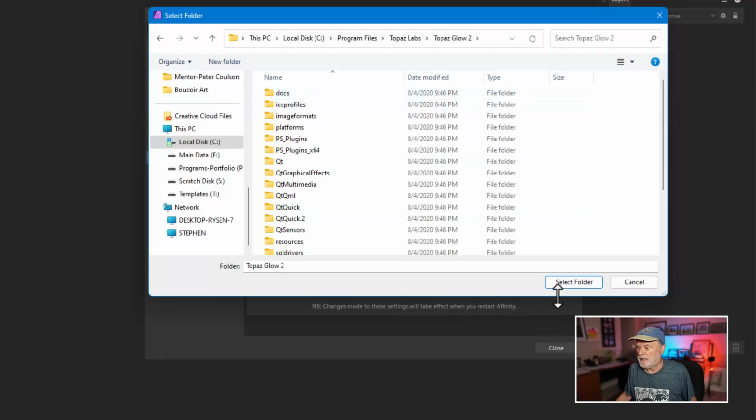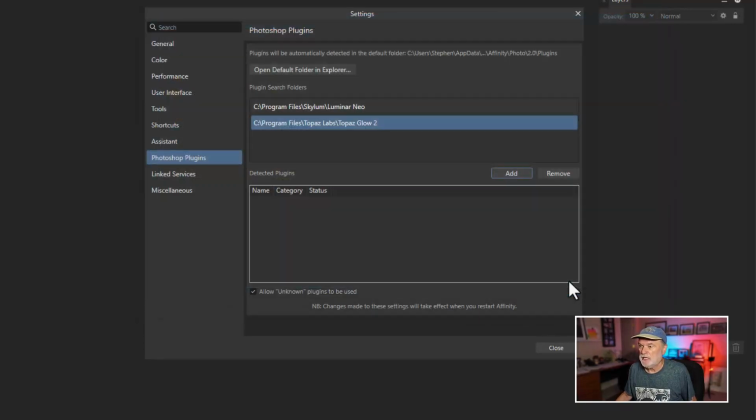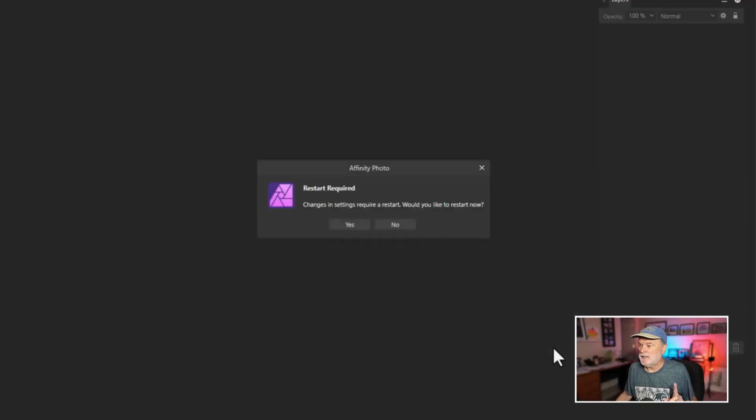Double click on that and just choose select folder. Now, we could do this with any of them, but it doesn't mean that those plugins will work in the program. So I've got the two paths here in the dialog box. When I close out, I think it's going to ask me, okay, to save these changes, would you like to restart now? So I'm going to choose yes.